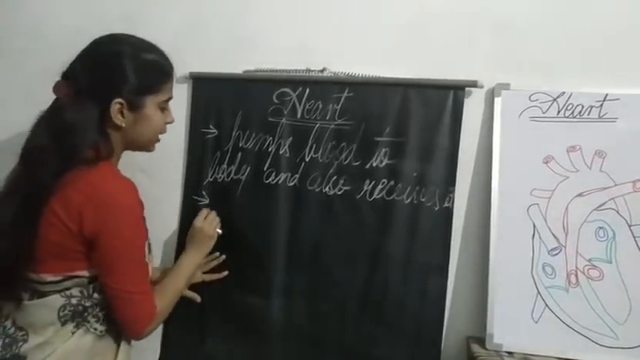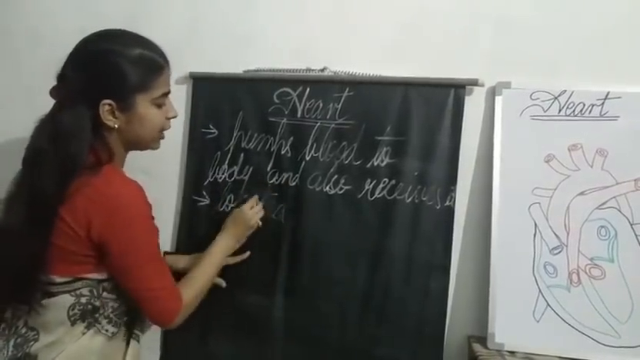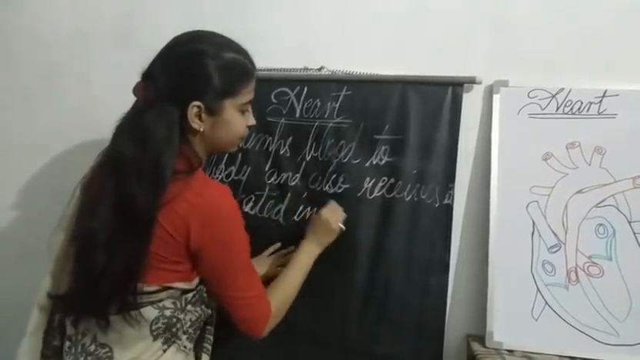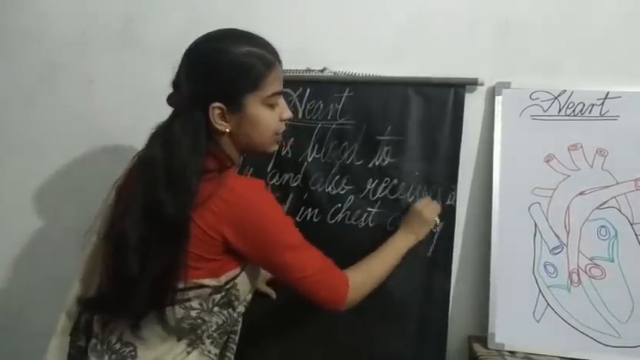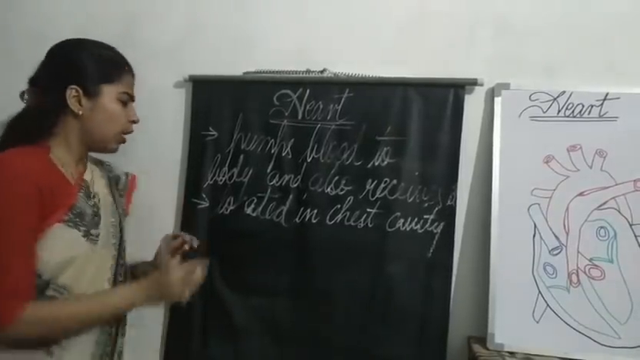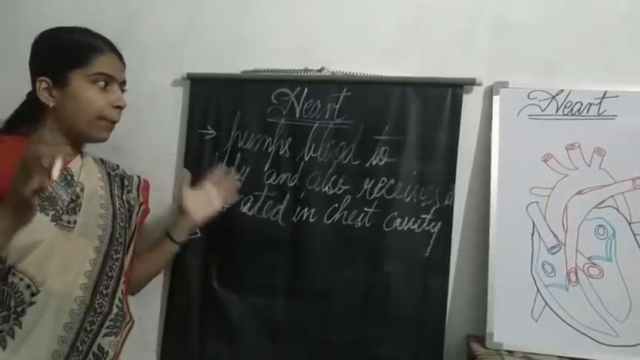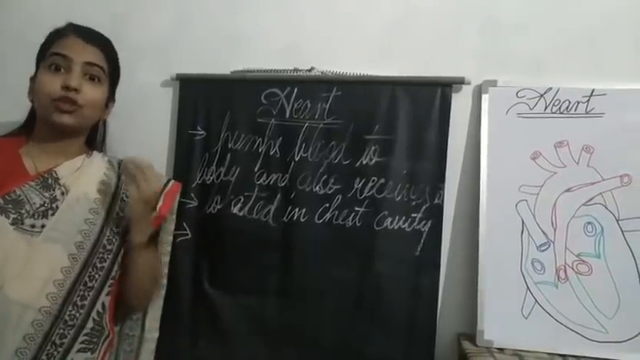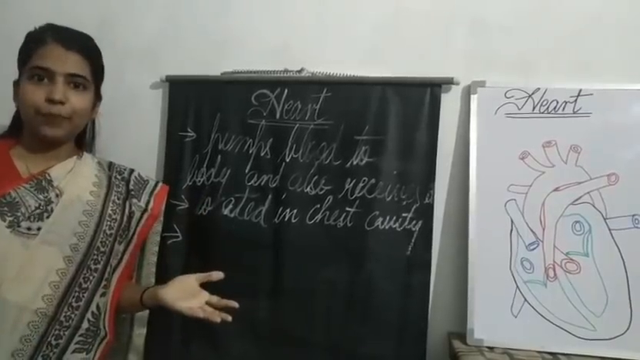So where is your heart located? It is located in the chest cavity. Your heart is located in your chest cavity, slightly towards your left side. Now let us talk about the heart that is pumping blood to all the parts of your body. If your heart stops beating, what happens? You will ultimately die, isn't it?